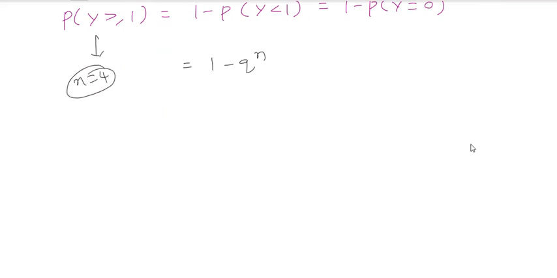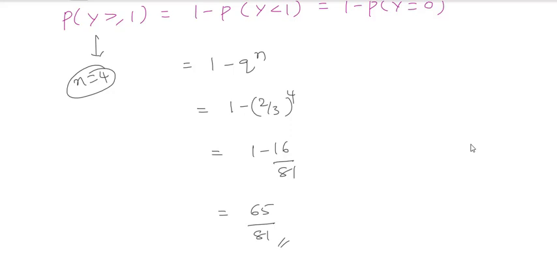So I will substitute this: 1 minus 2 by 3 whole power 4, which is 1 minus 16 divided by 81. That value will be 65 divided by 81. So this is the answer for that particular problem. Okay, right? Clear with my point? So that is how you have to do it.